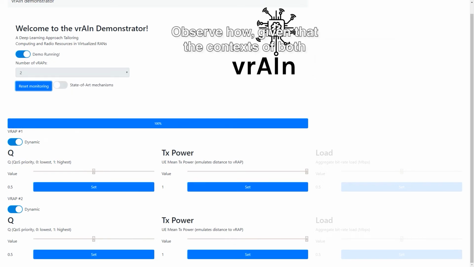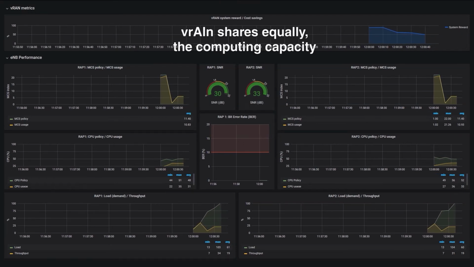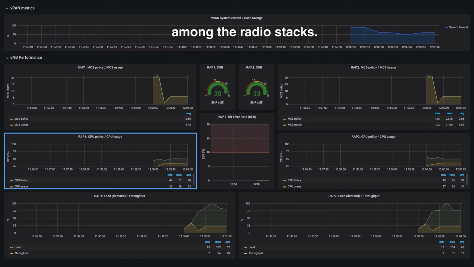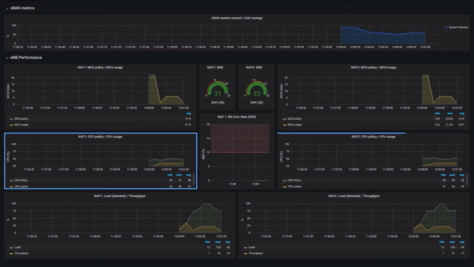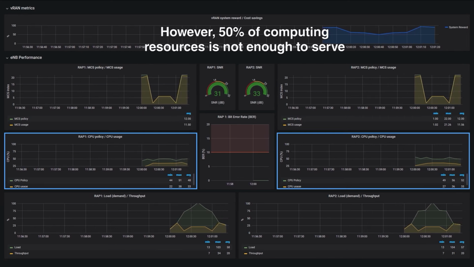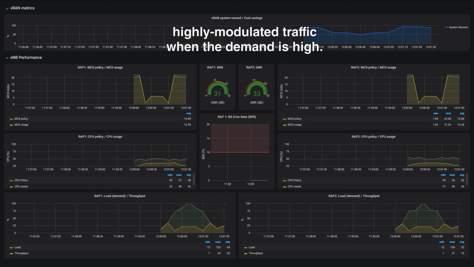Observe how, given that the contexts of both radio stacks evolve in an identical manner, vRAIN shares equally the computing capacity among the radio stacks. However, 50% of computing resources is not enough to serve highly modulated traffic when the demand is high.